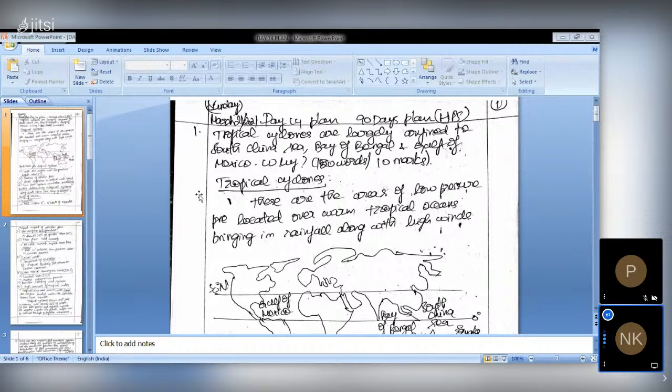Especially for geography questions, we have to draw diagrams often. Mapping, that is sketching the map. Either we should draw our India map or the world map. Sometimes you may be in a situation to draw a specific continent map too.